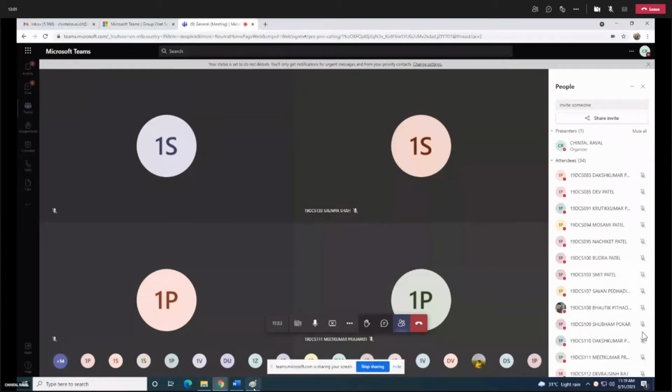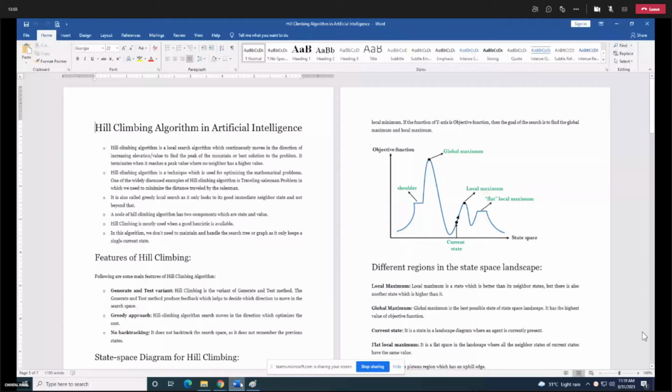So the condition for hill climbing algorithm is that we always have to move in the direction of increasing value. So now let me give you one more example.